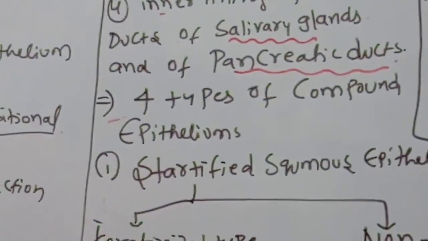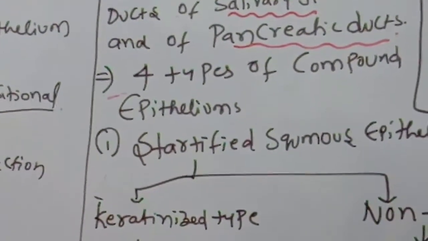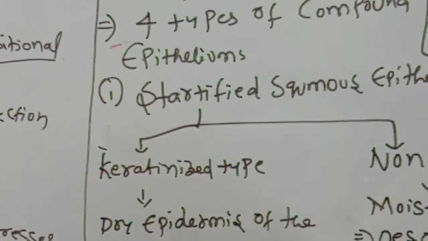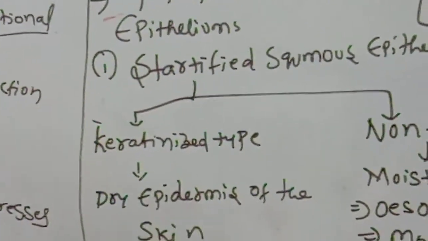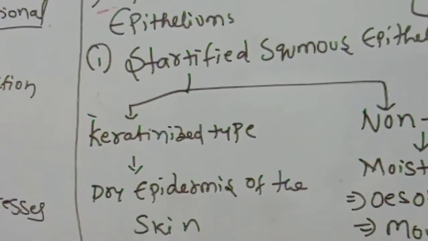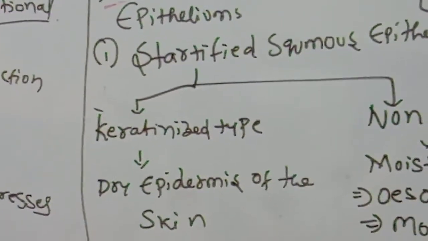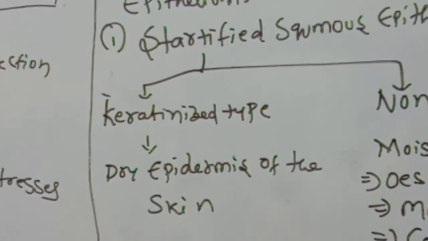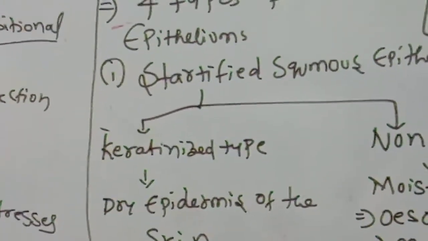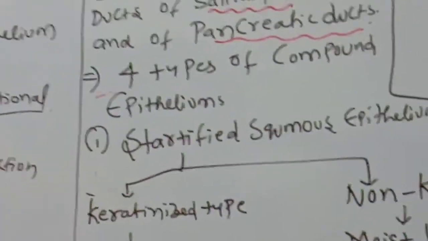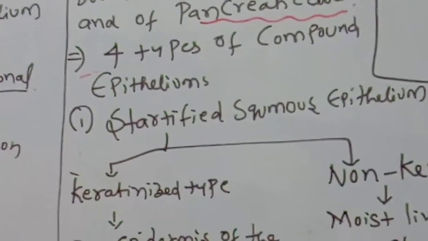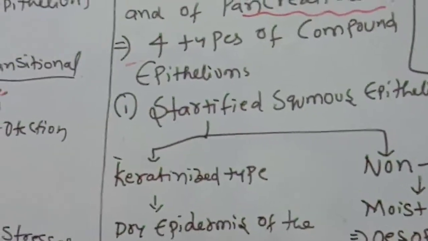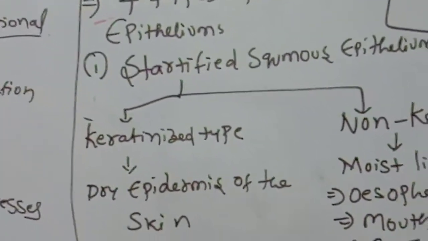What are the 4 types of compound epithelium? Today we will discuss the first one first. The first one is very important: stratified squamous epithelium. The 4 types are stratified squamous epithelium, stratified cuboidal epithelium, stratified columnar epithelium and transitional epithelium. Like that, 4 are there. But today we'll discuss only 2.